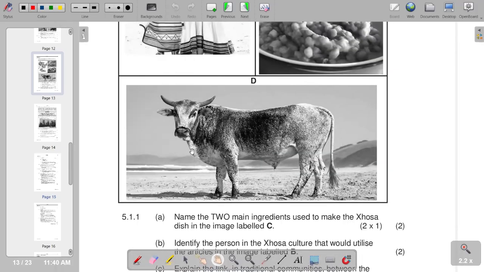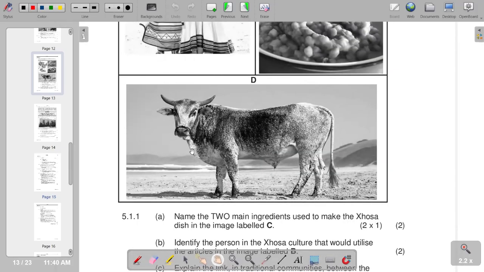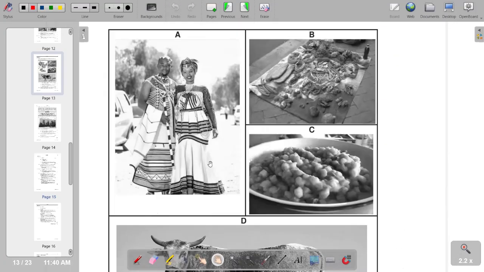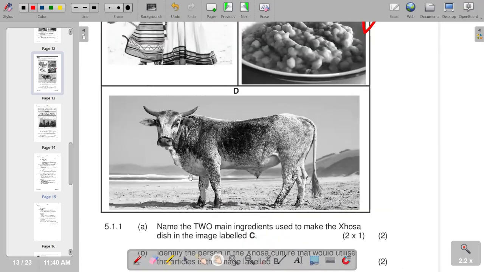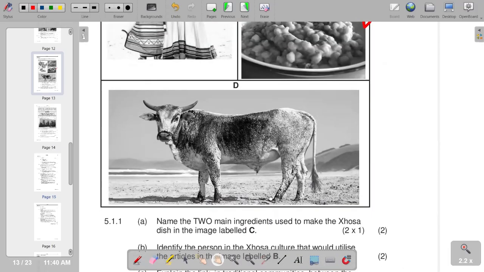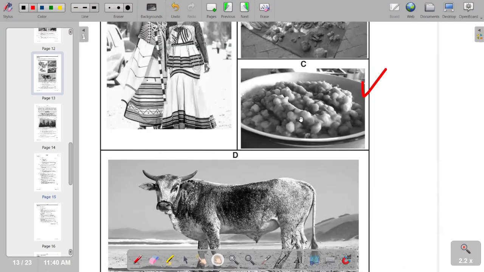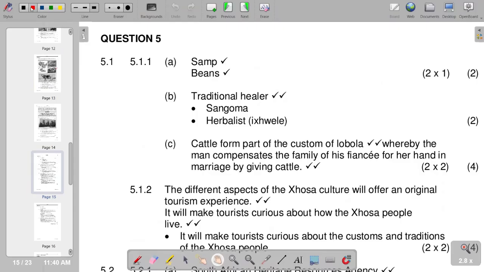And beneath that, it reads, name two main ingredients used to make the Xhosa dish in the image labeled C. So we try to see what we have on C. On C, of course, we have an image as indicated here. And according to our question, name two ingredients used to make that dish. We see that we have got beans inside, and also we have got samp inside. So samp and beans are indicated in the other section. Moving on to the next part of our question.